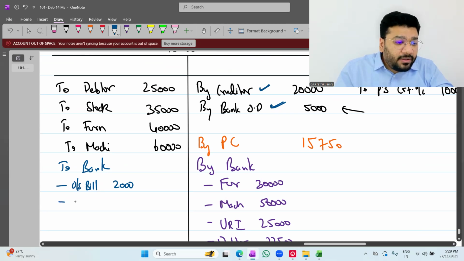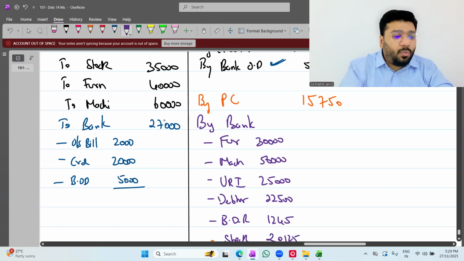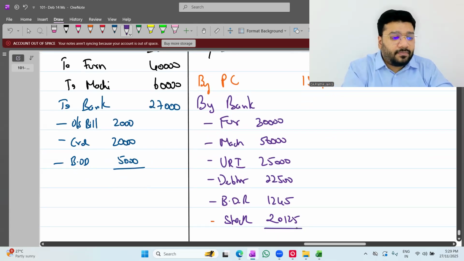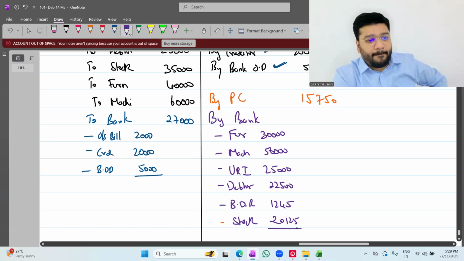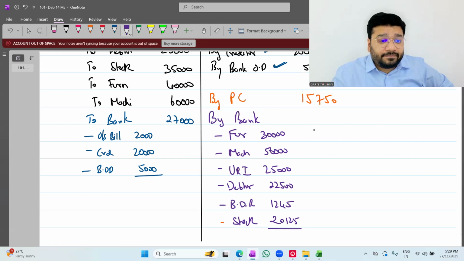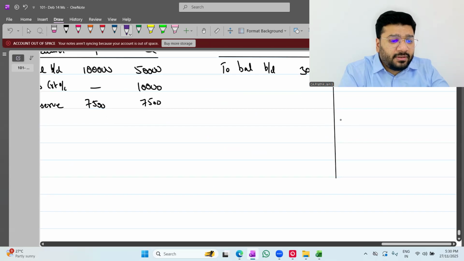So to bank, creditor, how much? 20,000. And bank OD, how much? 5,000. In total, what is the payment done? Around 27,000. In total, what is the receipt? 1,48,870. These two amounts we have to post in the bank account.